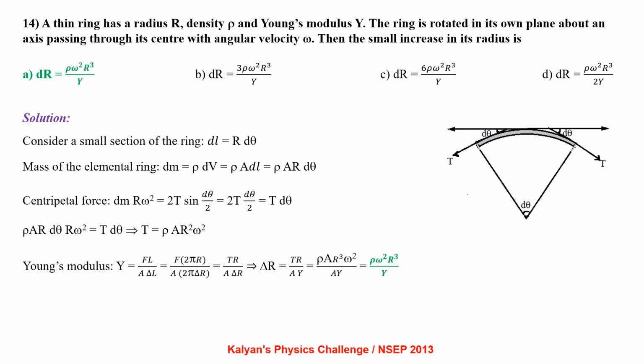A thin ring has a radius r, density rho and Young's modulus Y. The ring is rotated in its own plane about an axis passing through its center with an angular velocity omega. Then the small increase in its radius is?